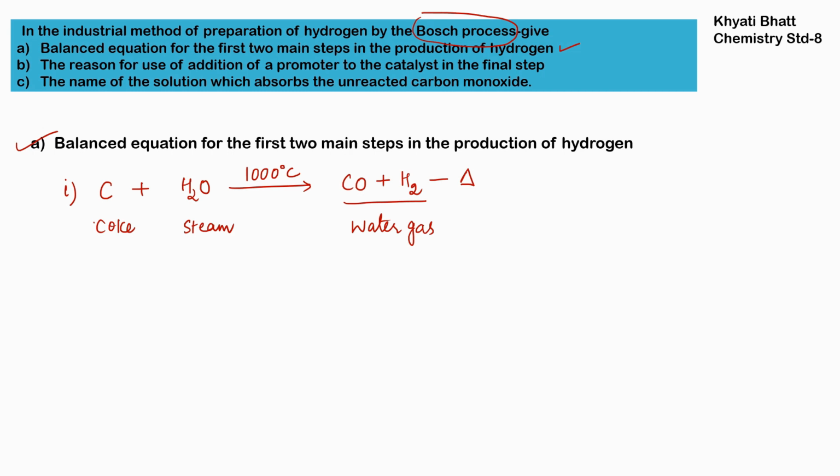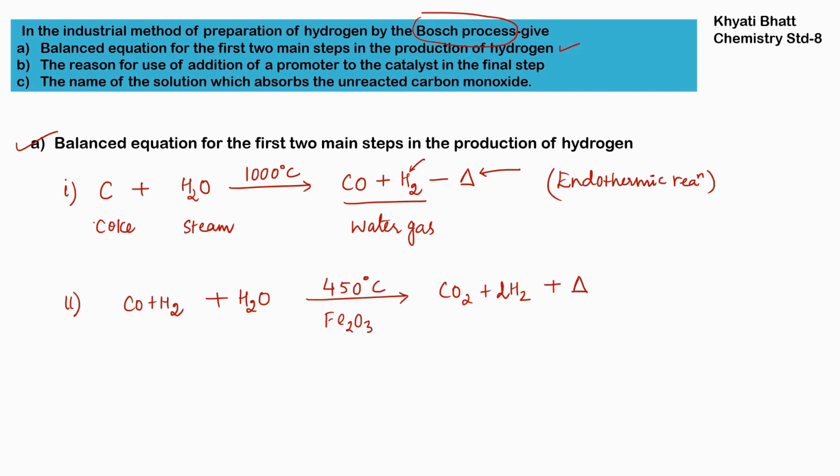I have received many comments asking why we can't take the hydrogen at this step. This is not molecular hydrogen. This is not in a free state. It is combined with the CO, and this combination, CO plus H2, is known as water gas, and hydrogen is not free in this step. The minus delta H means this reaction is endothermic, which will absorb heat in this step. As we can see, minus delta is here, and this reaction happens at 1000 degrees Celsius.